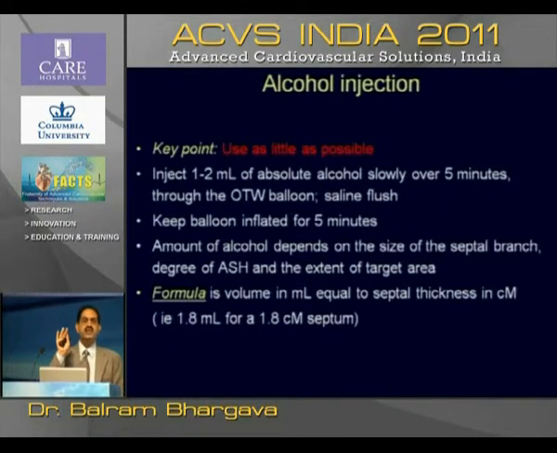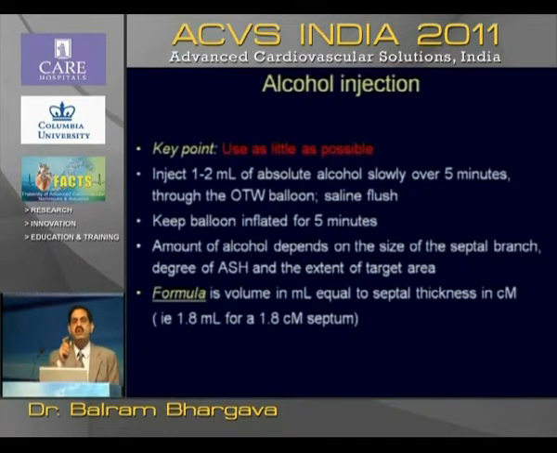Now alcohol injection. Remember one key point: use minimum amount of alcohol. In '94, '95, we used to use a 5 ml bolus injection, and used to get complete heart block in most of the patients. And that was recommended at that point in time by the Sigwart group, that just inject 3 to 5 ml alcohol, and sudden dramatic drop in gradient, sudden complete heart block, and the patient would definitely require a permanent pacemaker. The German group clearly predicted that alcohol ablation has to be as minimum, and that came as late as 2005. It took 10 years for the alcohol level to drop from 5 to 2 ml.